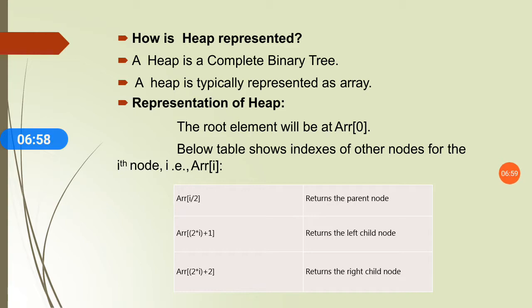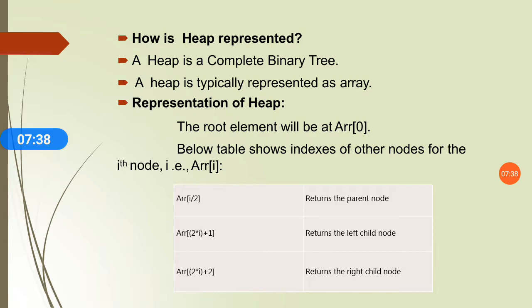the index of other nodes for the ith node. Let's consider i is the root node, array of i. We have to find out the positions of the left child as well as the right child with respect to this value array of i. So here, array of i by 2 returns the parent node. Then array of 2i plus 1, with respect to array of i, returns the left child node. And array of 2i plus 2 returns the right child node.